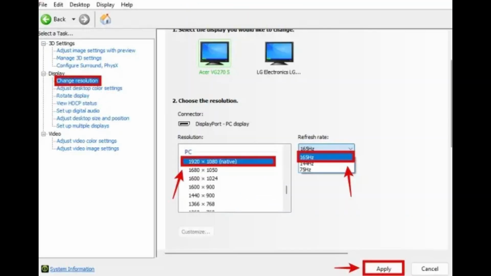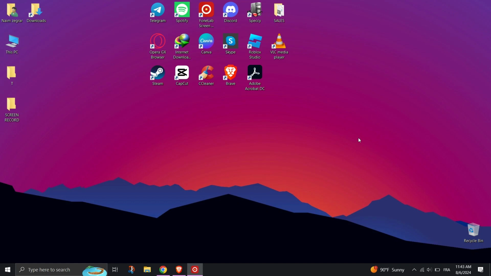And Vertical Sync, select Use the 3D Application setting. Virtual Reality Pre-Render Frames, select 1. Finally, all you have to do is to configure Surround PhysX. In the Processor drop-down, select your graphics card and then click on Apply when you select Configure Surround PhysX.